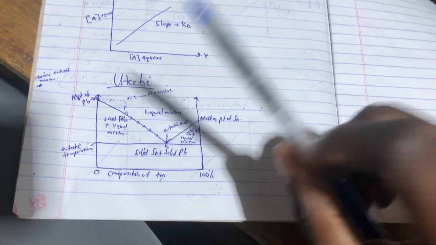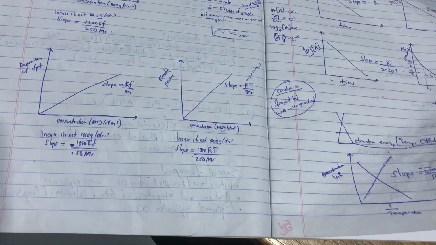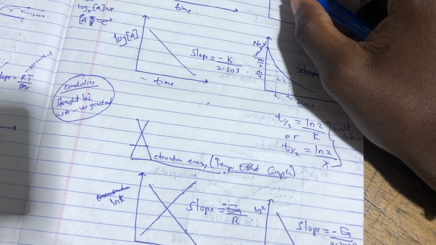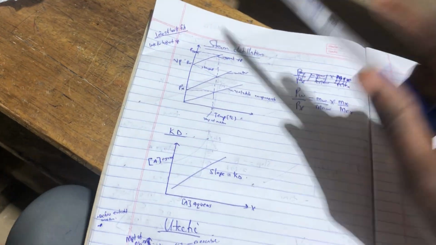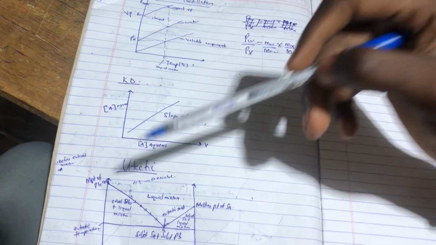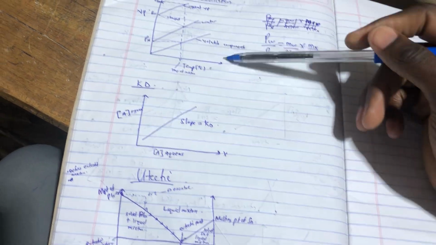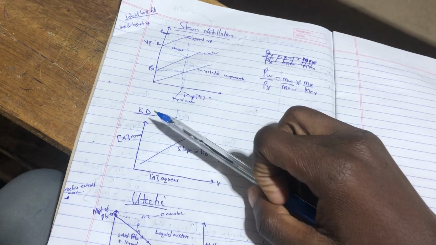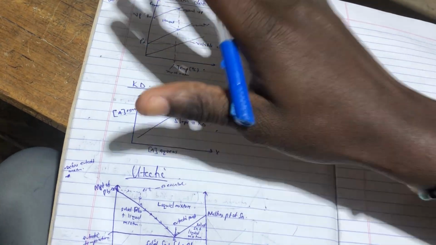And those are all the graphs in physical chemistry you should know of. First and foremost, we started with the graphs of colligative properties, we went to the graphs of chemical kinetics, we took the graphs of steam distillation, and we went to Kd, and we concluded with the eutectic graphs. All of them are the graphs needed. You have to have them with you. Physical chemistry graphs, type 100% tick if you have all of this with you.